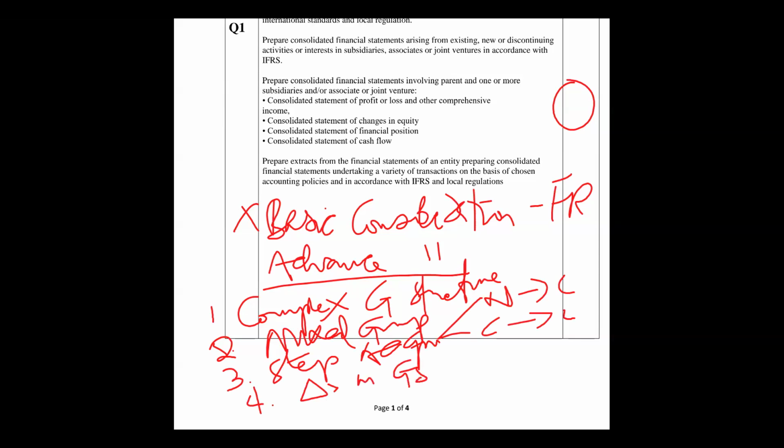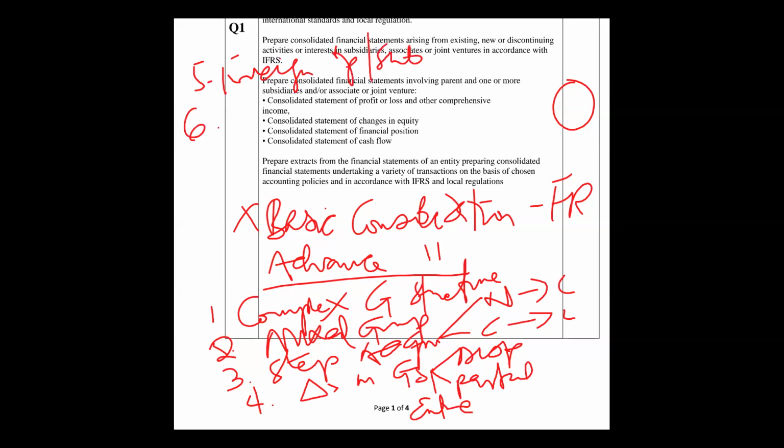That is on disposals. We can talk about disposals here, partial control, and entire control. Are you getting it? Then number 5, we have foreign operations or foreign subsidiary. Then number 6, the last one, we have cash flow consolidation.